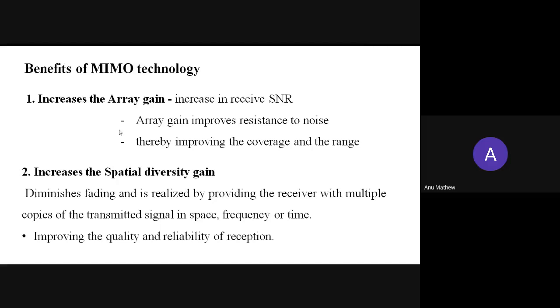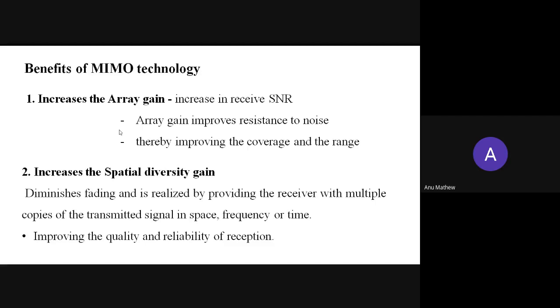Okay. Then second, MIMO systems increase the spatial diversity gain. The spatial diversity gain diminishes fading and is realized by providing the receiver with multiple copies of the transmitted signal in space, frequency or time.